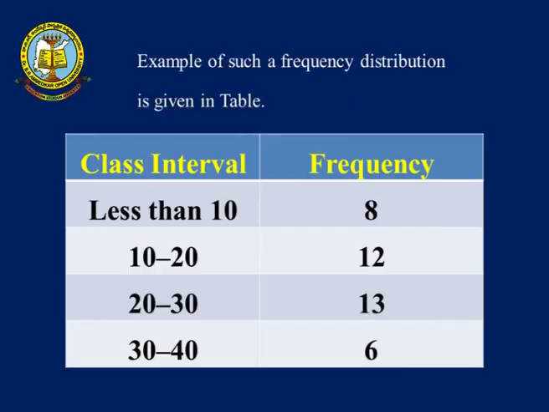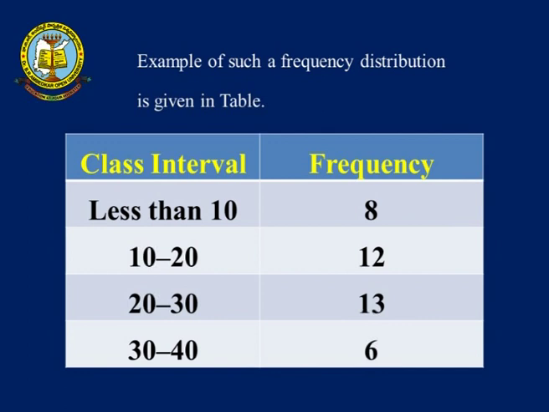An example of an open end frequency distribution is when the lower limit of the class is unknown, or the upper limit of the class is unknown. That means if it is minus infinity to plus infinity, the lower limit value is unknown and the upper limit value is unknown. That is called an open end frequency distribution. An example of such a frequency distribution is given in the following table: class interval and frequency. The first column is class interval and the second column is frequency.